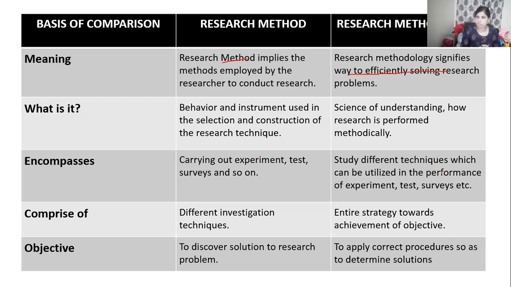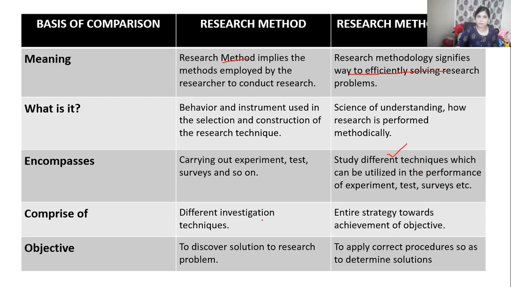Why is the researcher using only a particular technique or method of doing research? Why can't they use another method or technique? Research methodology will test that. It will give us a different angle of doing research differently, and studies the different techniques which can be utilized to perform our research.